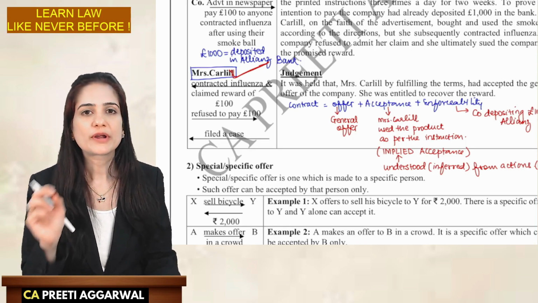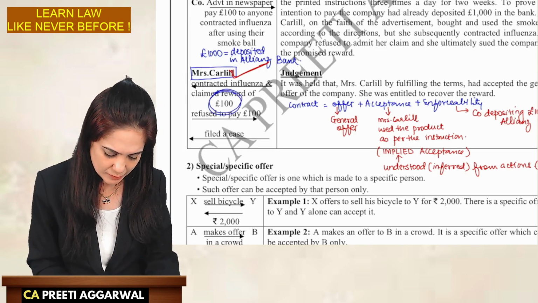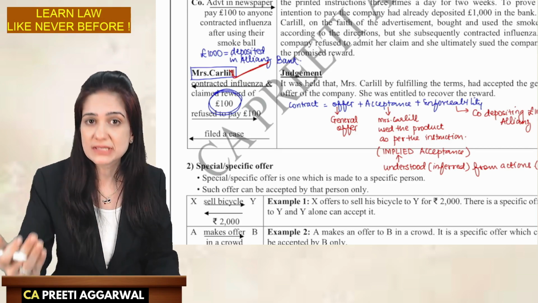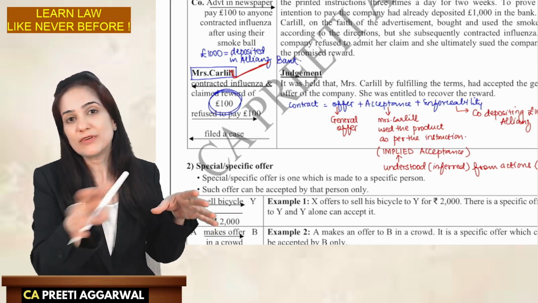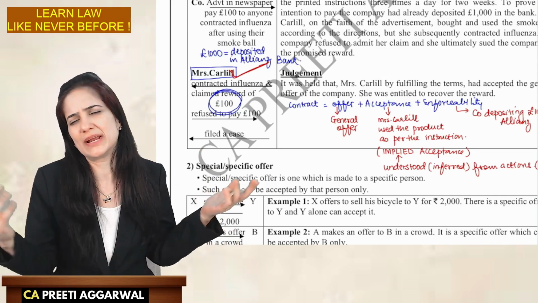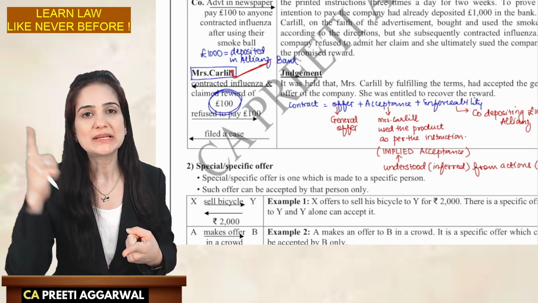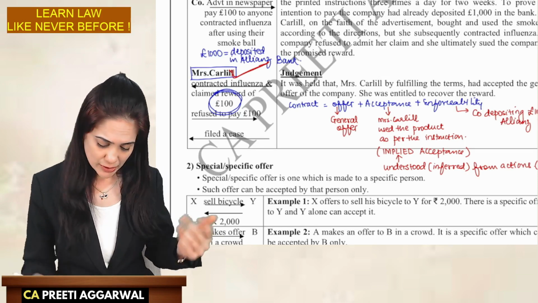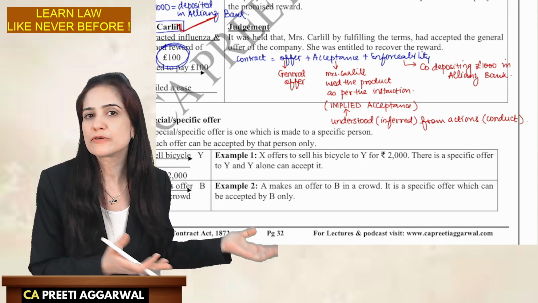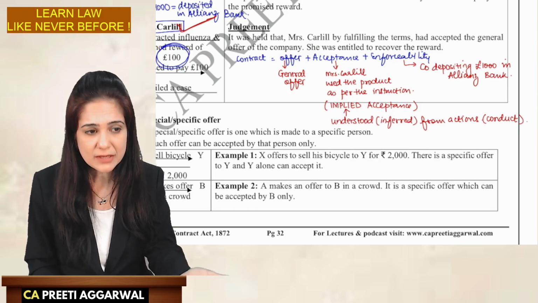Yes or no? So if your intention is to not give this reward to any person, it means that the company never had intention to pay. Their only intention was to increase the sales, show them a carrot. We are going to give you a reward of £100, use it, buy it. So sometimes the customers get influenced that okay, let's buy it. If something happens to us, we'll get the reward. So the company only aimed to increase their sales, increase their profits. So in this case, we cannot allow the company to get benefit at the cost of the general public. So there is offer, there is acceptance, there is enforceability. Company, you have to pay.